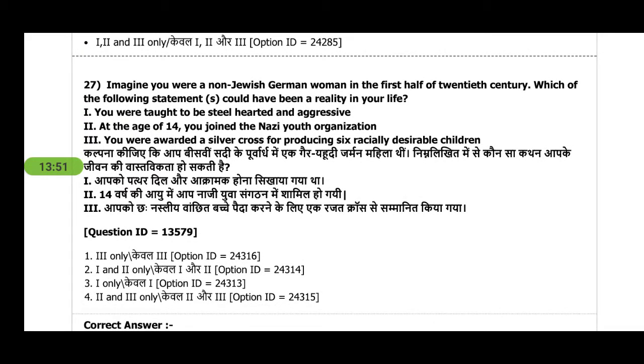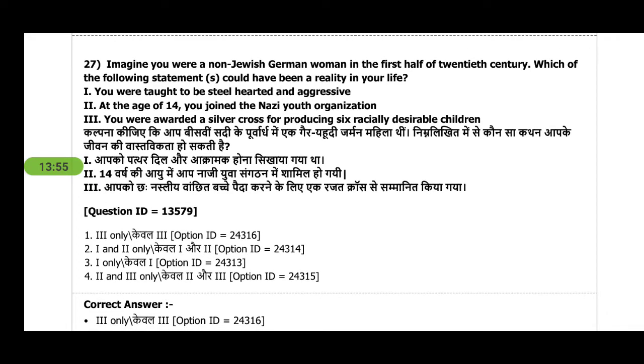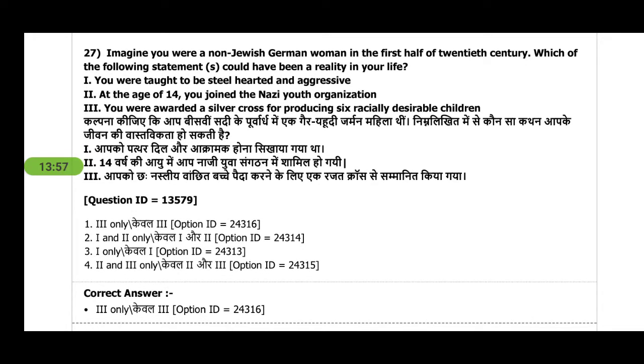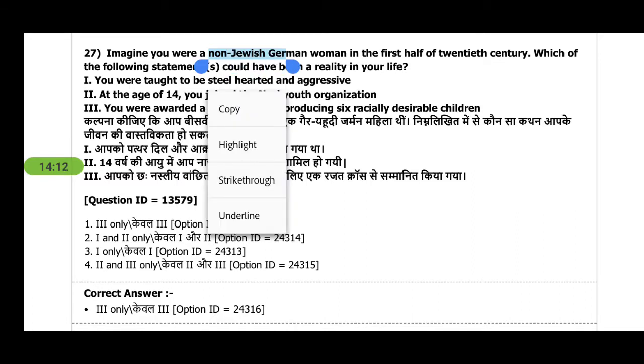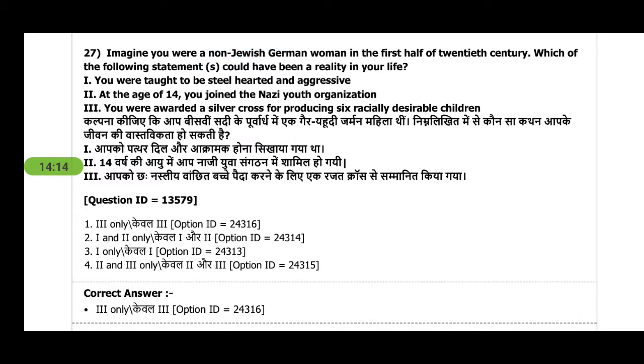Next question is, imagine you are a non-Jewish woman. So you can read the question, I'll explain. Be a Jewish woman or non-Jewish woman. I have read that women had a very restricted role in Nazi times, that is to produce more and more children. Now I think this question is wrong, because if you are a Jewish woman, you are meant to die. And if they are already killing Jewish people, why would they want more Jewish children?